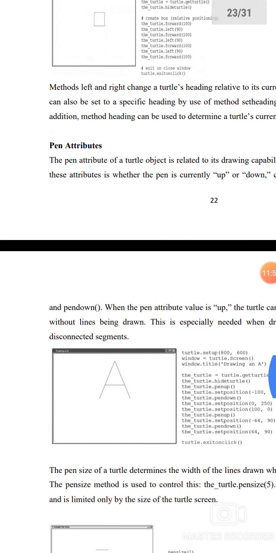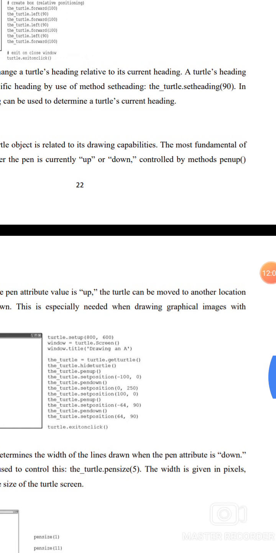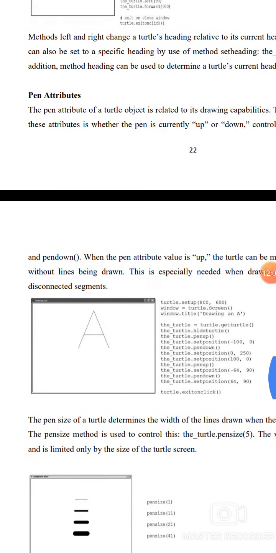Pen attributes. The pen attributes of the turtle object are related to the drawing capabilities. One of the most fundamental attributes is whether the pen is currently up or down, controlled by the methods pen up and pen down. When the pen attribute is up, the turtle can be moved to another location without lines being drawn. This is especially needed when drawing graphical images with disconnected segments.